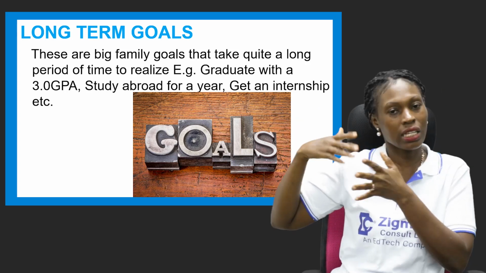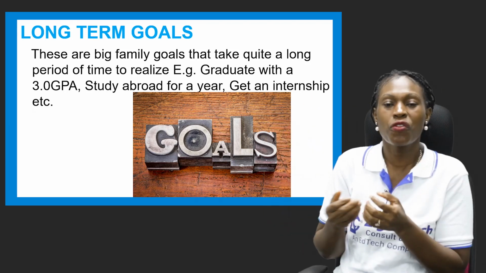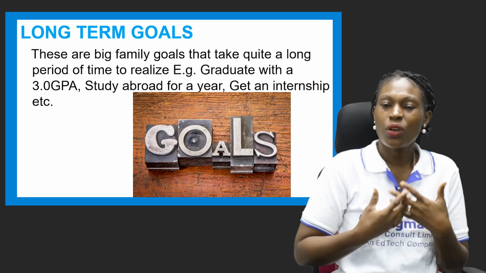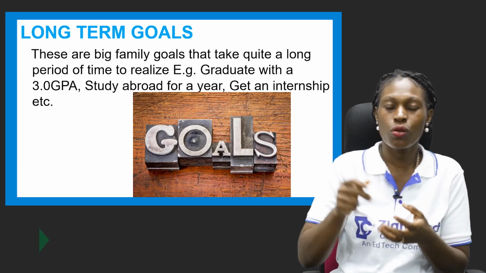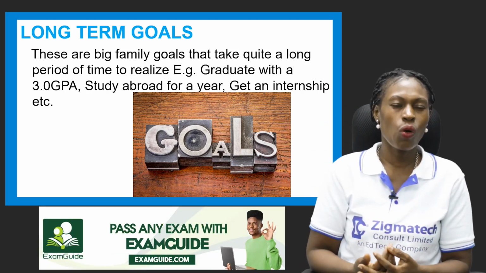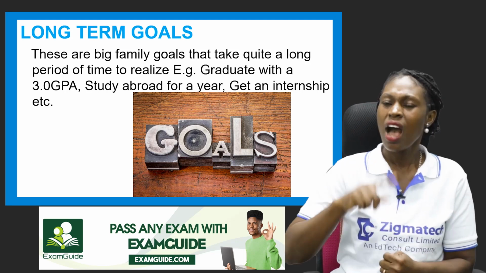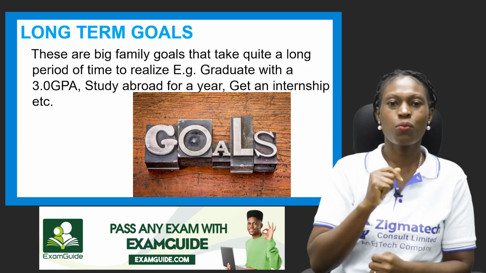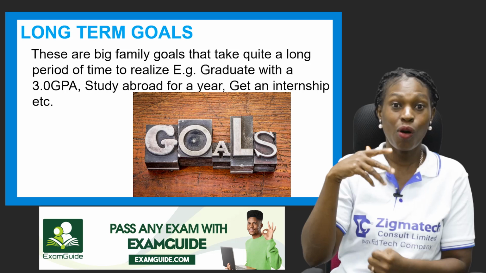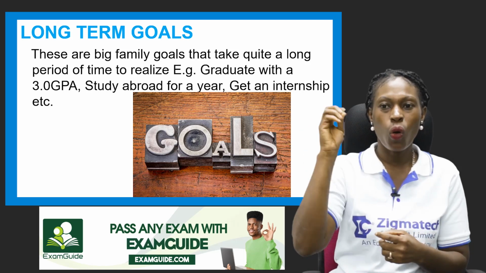But for you as a student, you can also set up long-term goals. You might be in secondary school now. You say, oh, by the time I get to the university, I want to have a 3.0 GPA or 4 points. Now, these are long-term goals.